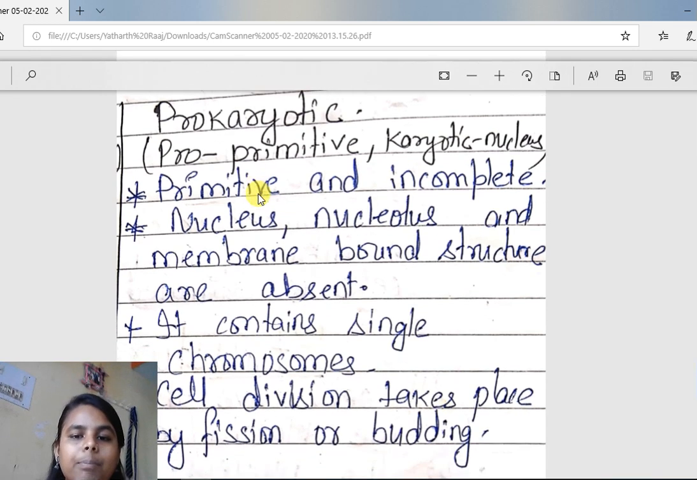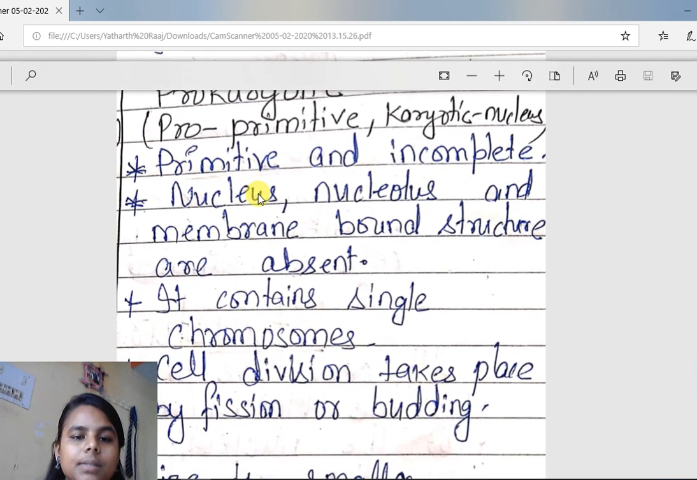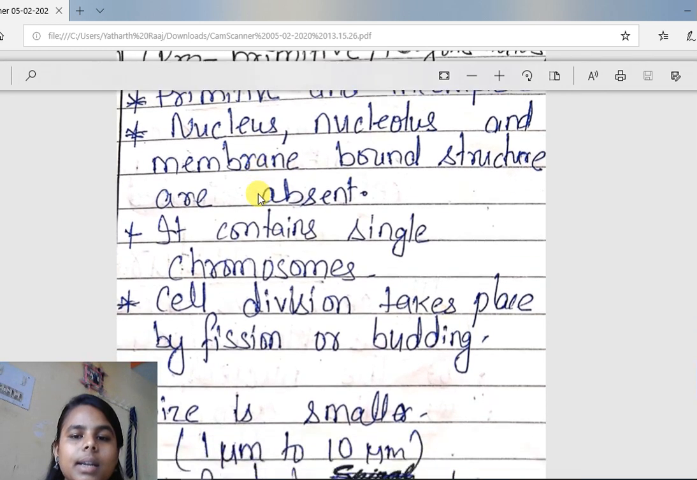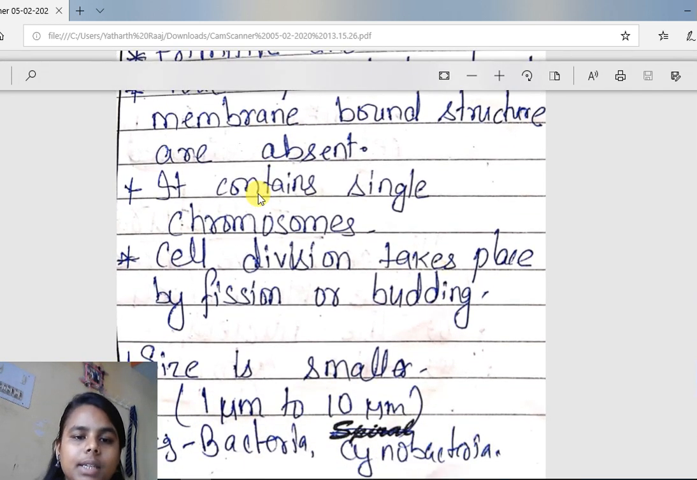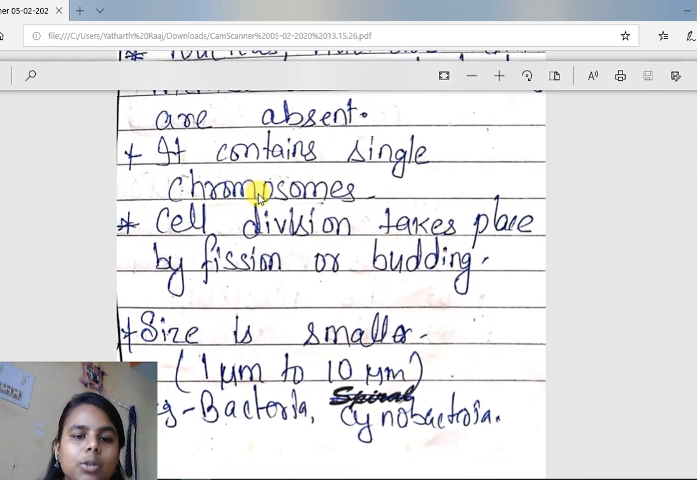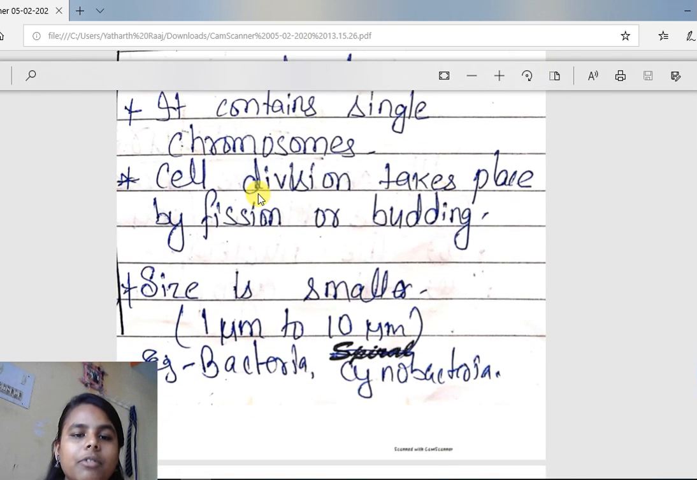Prokaryotic cells are primitive and incomplete. Nucleus, nucleolus and membrane-bound structures are absent. It contains a single chromosome. Cell division takes place by fission or budding. About this you will be studying in your higher classes. You have studied about it in class 7 also. Fission and budding, these are the methods of reproduction. So cell division takes place by fission and budding.